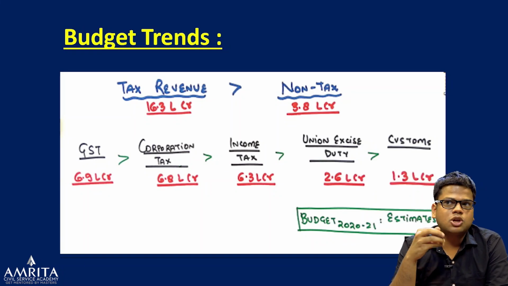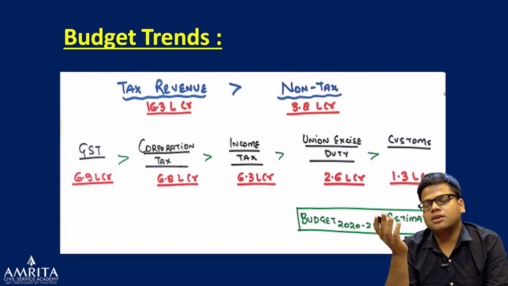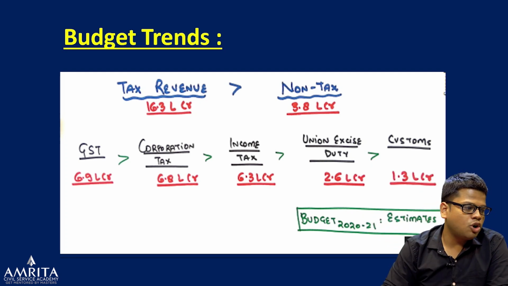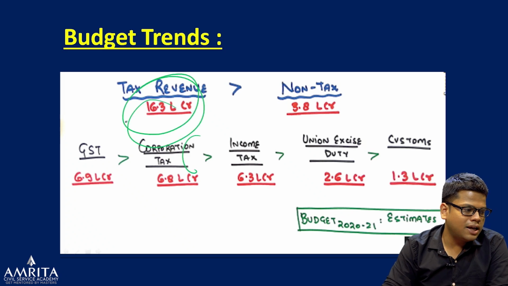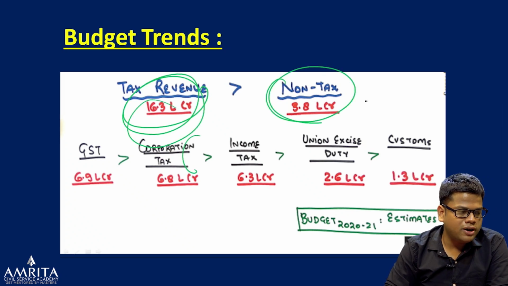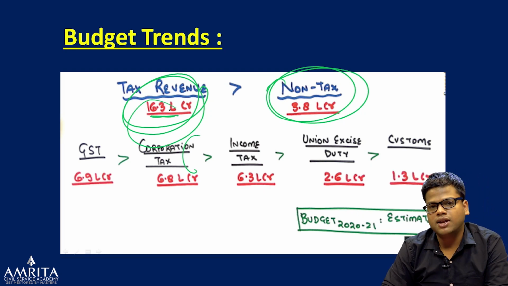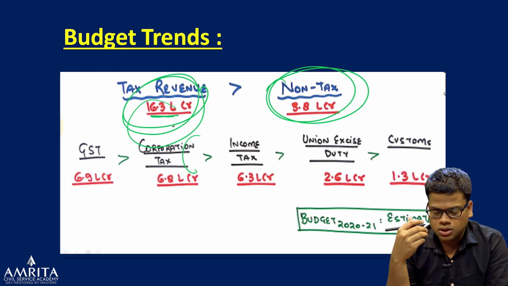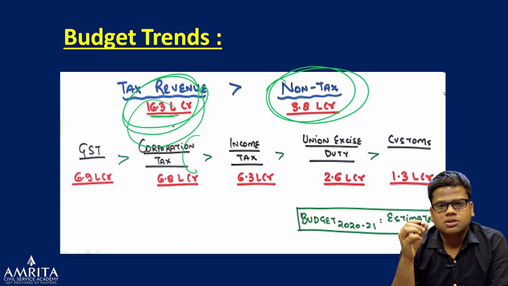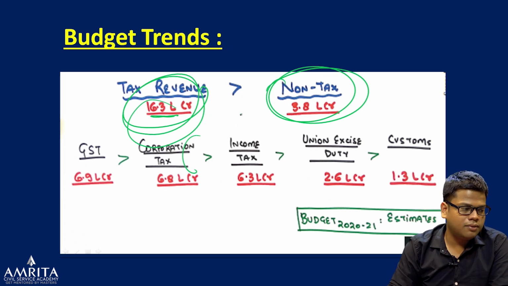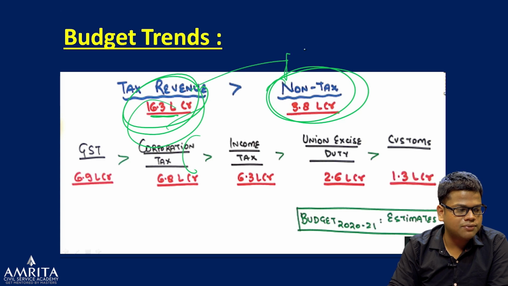For example, a question can be asked, how much money government gets from the tax revenue, whether it is more than in non-tax revenue. So the answer is, government obviously gets more money from the tax revenue, and from the non-tax it is 3.8 lakh crore, and from tax 16.3 lakh crore. Why I'm again giving you the figures, because it will help you. Even if you don't remember the figure, just have the figure for the indicative.